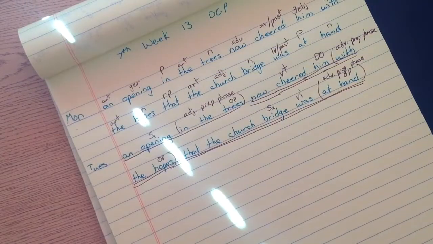Okay? So now my underlining is done. I've done both the complete subject and the complete predicate. And look, I'm on to Wednesday. So we are done with Tuesday.